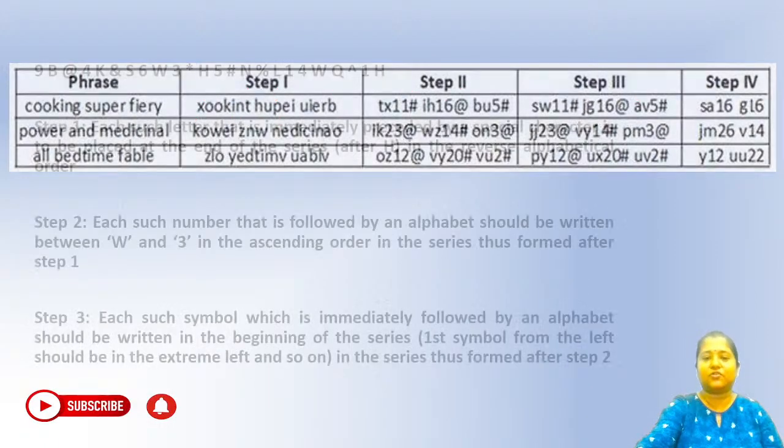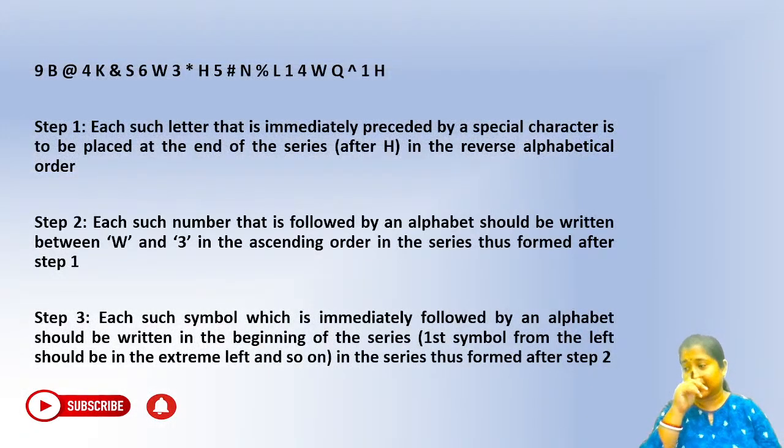Okay, we'll quickly go to the next type of question. Next question on your screen. Quickly try this out. I want the final step output for this one. You can see an alphanumeric series has been given, followed by three steps. They have already given you what logic has to be applied here. So you don't have to understand the logic. There is no need to think about that.